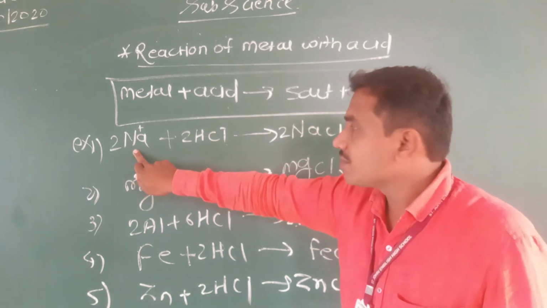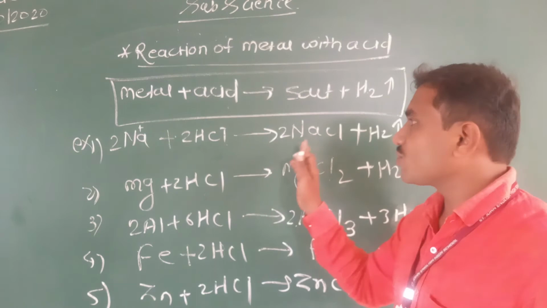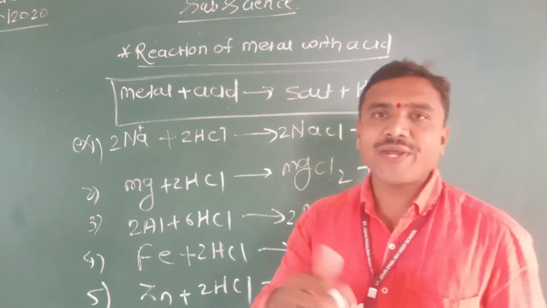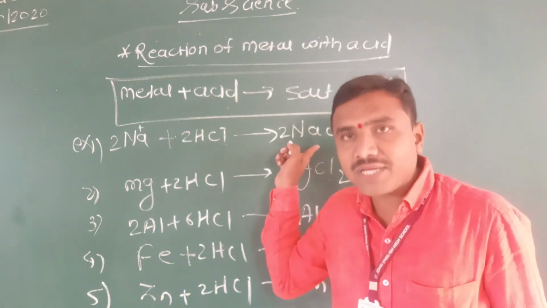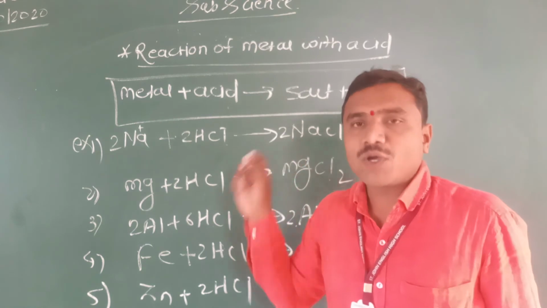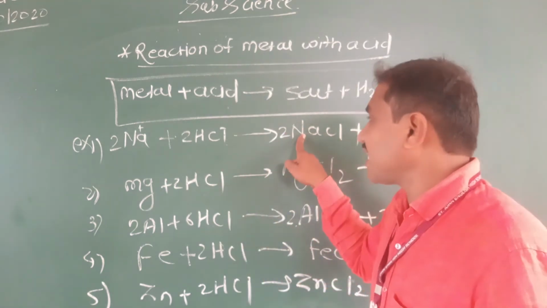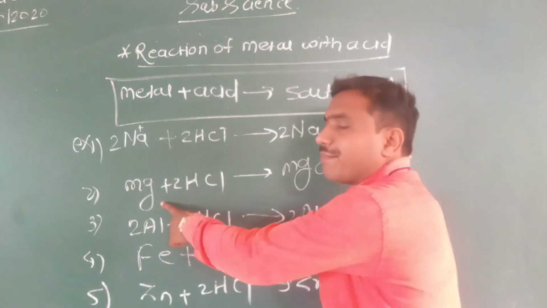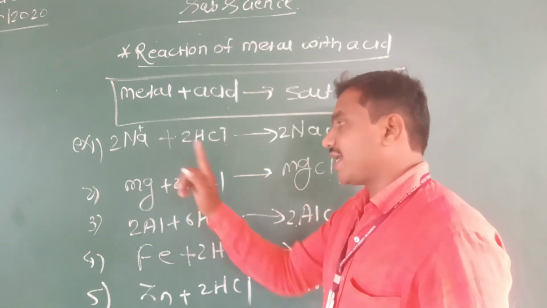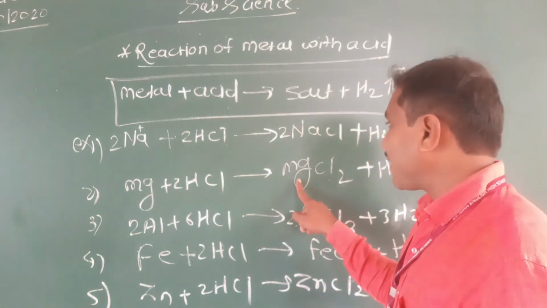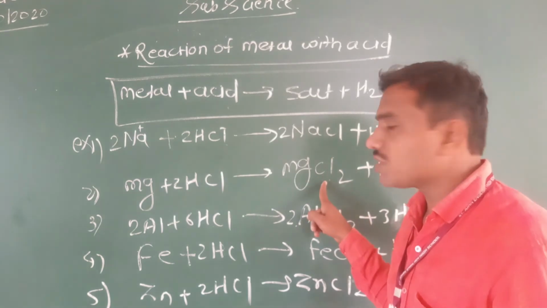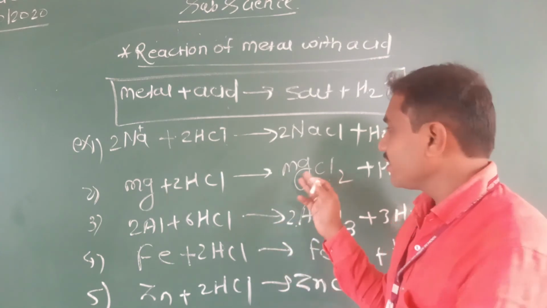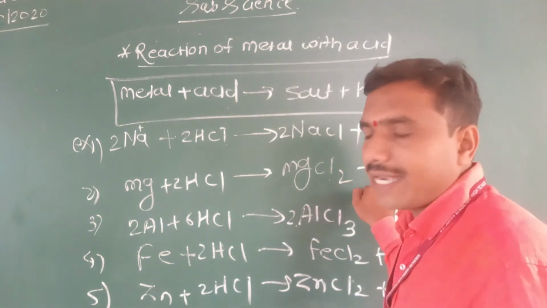Metal sodium reacts with hydrochloric acid to form sodium chloride, Na+ and Cl-. There is a force of attraction between opposite charges; the cation and anion attract each other. It is an ionic compound having a high melting and boiling point. Why? Because there is a strong force of attraction between opposite charges, cation and anion. The byproduct is hydrogen gas. Second, magnesium. Magnesium is also a metal which reacts with hydrochloric acid to form magnesium chloride. It is one type of salt and an ionic compound also. There is a strong force of attraction between the opposite charges, cation and anion. There is an ionic bond, and the byproduct is hydrogen gas.